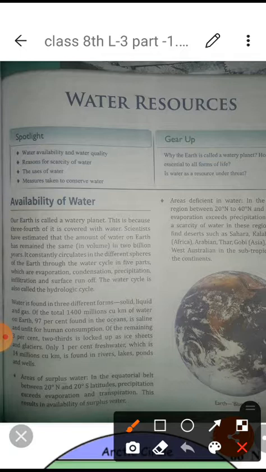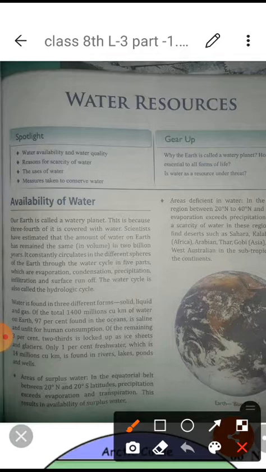But we have to keep in mind that not all the water is suitable for animals, human beings, as well as plant life.